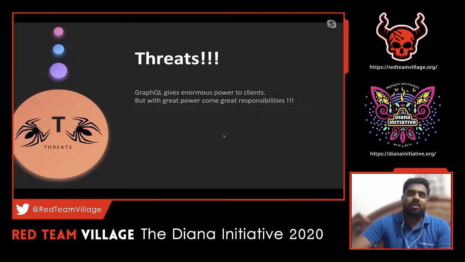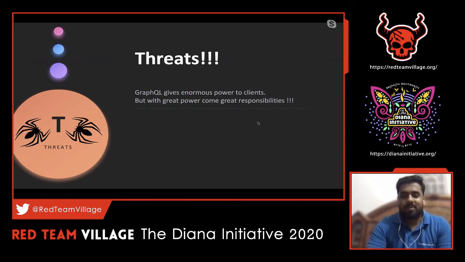When a new technology comes, we know that, like I already told, a lot of issues come along with it, especially with respect to the vulnerability side. There are a lot of threats that might occur in a particular GraphQL environment. For example, the target application which hosts a GraphQL API might have a lot of vulnerabilities. Again, our job is to pen test that. One important thing developers miss out in the initial phases when a new technology comes into play is that when a new technology gives you more power, more responsibility comes with it.